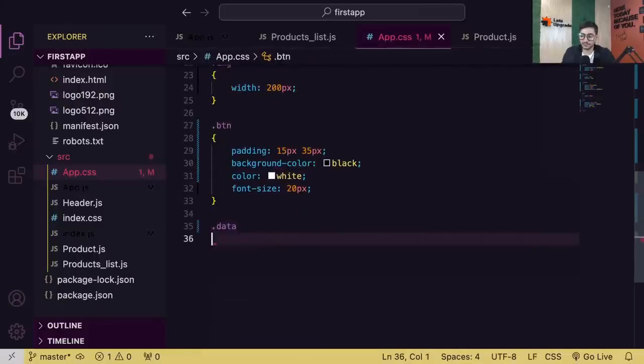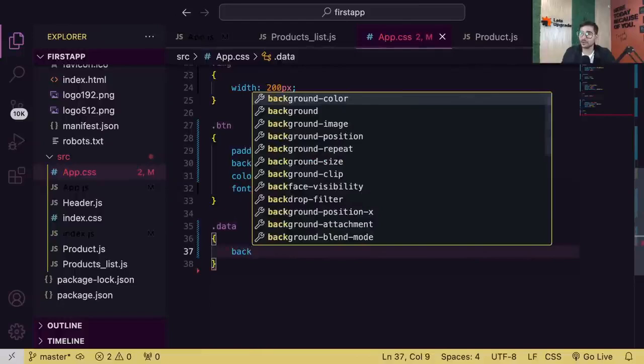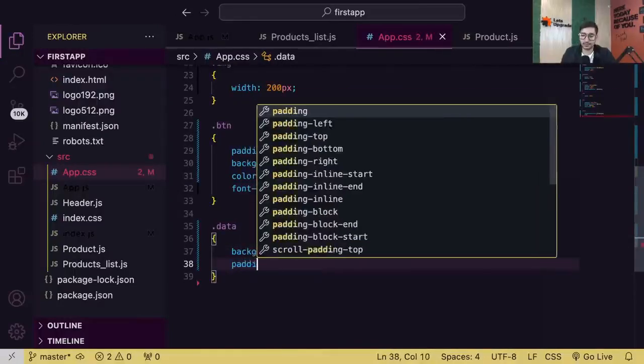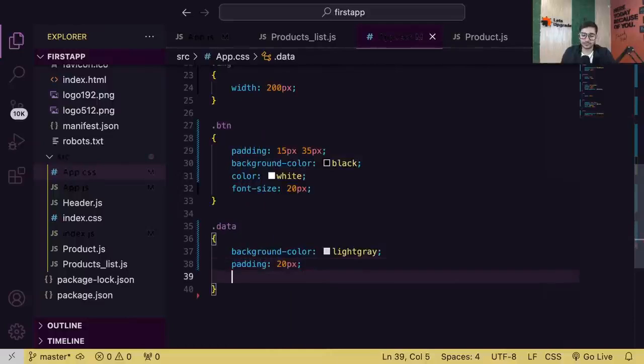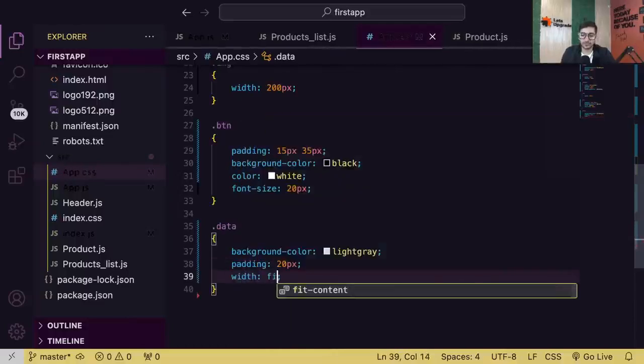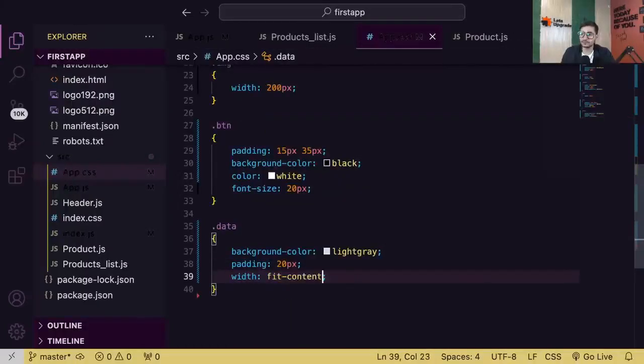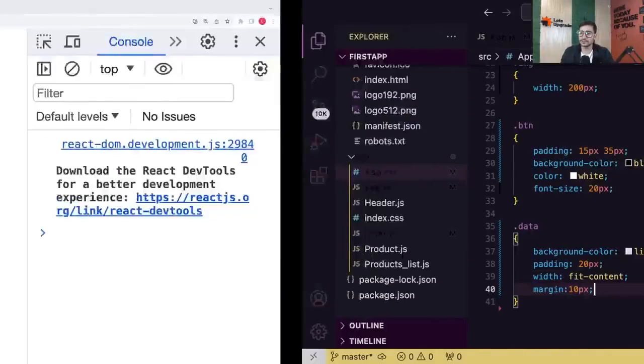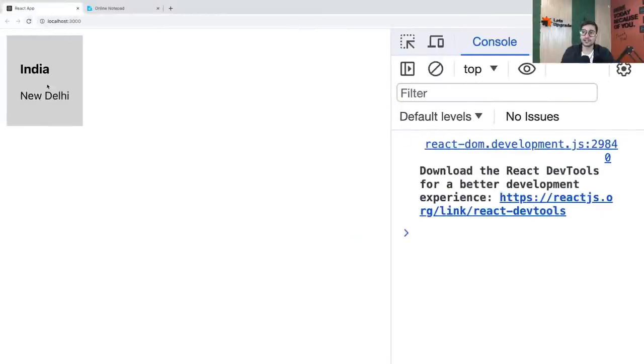So dot data, background color light gray, padding of 20 pixel, width of fit content, and margin of 10 pixel. Very simple CSS, guys. Okay, you can see now we have this data: India and New Delhi.